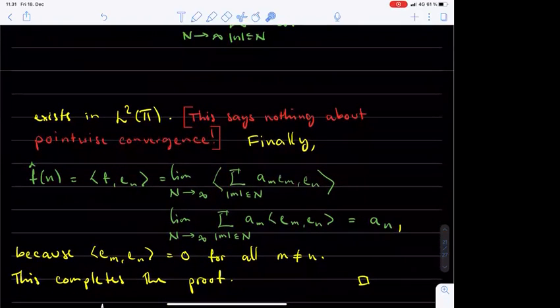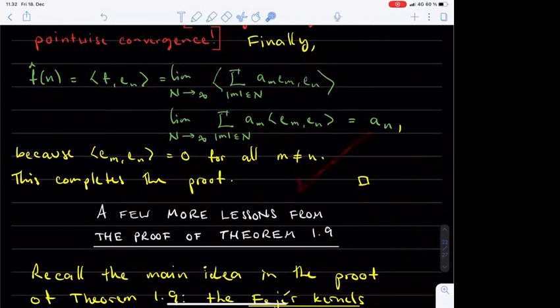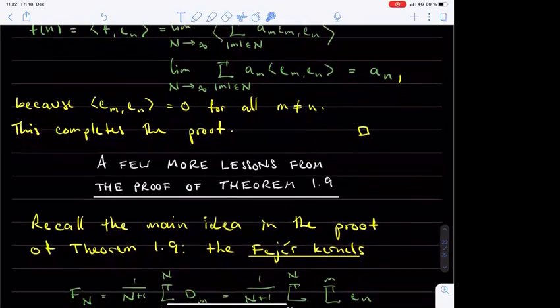Finally, one may use the linearity of the inner product to pull out the sum and the coefficients a_m, and in the end one notes once more that the inner product between the functions e_m and e_n vanishes except when m is equal to n. So all that remains of this sum is the coefficient a_n, and we have shown that the Fourier coefficient of f with index n equals a_n as claimed. This concludes the proof of proposition 1.13.